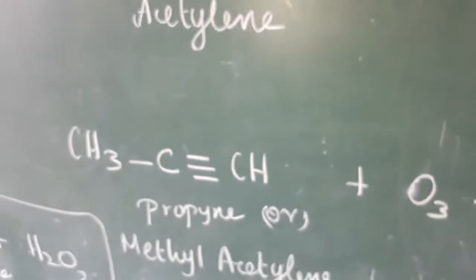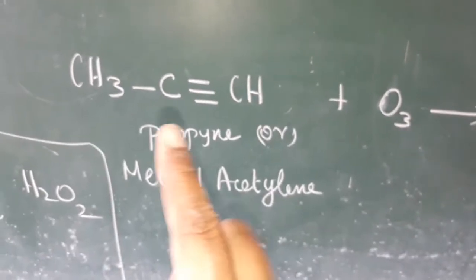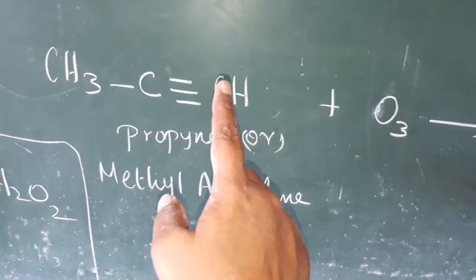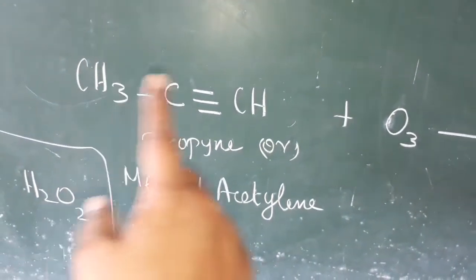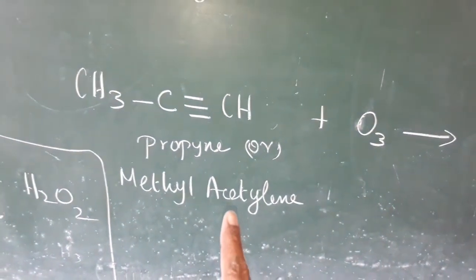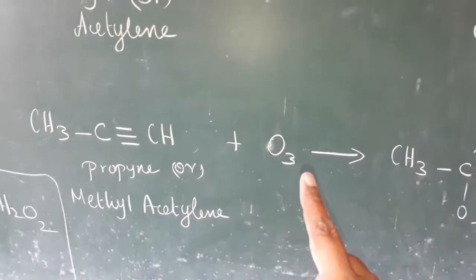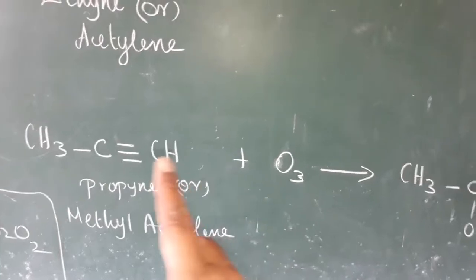The next one, suppose another compound, propyne. Propyne means this one is acetylene. Triple bond means acetylene. This one methyl. So methyl acetylene. Another name, the IUPAC name is propyne. Common name is methyl acetylene. Ozone will be added, means the ozone cleaves the double bond alone.